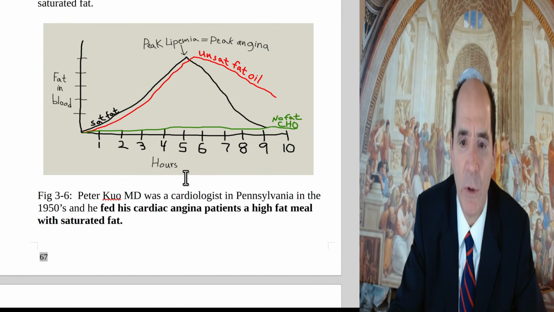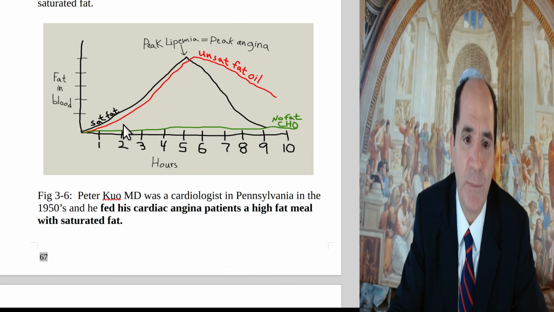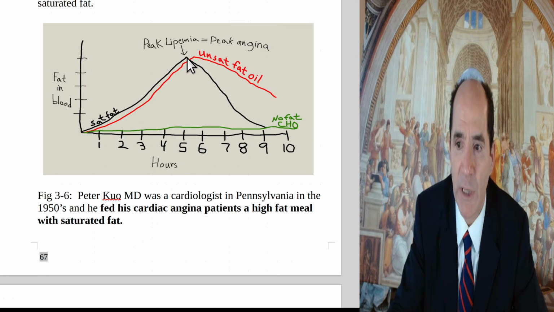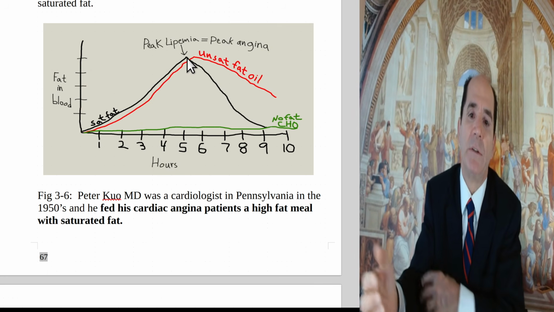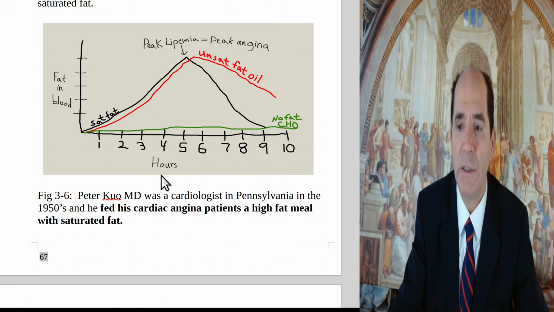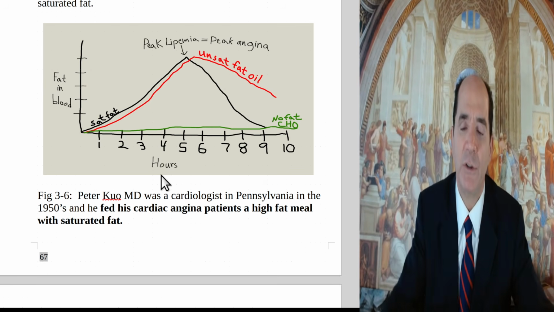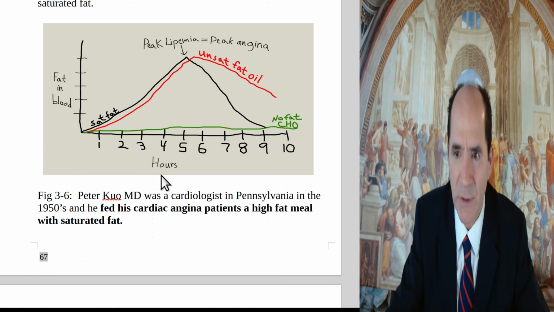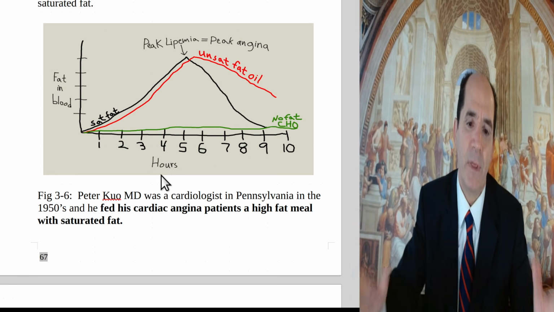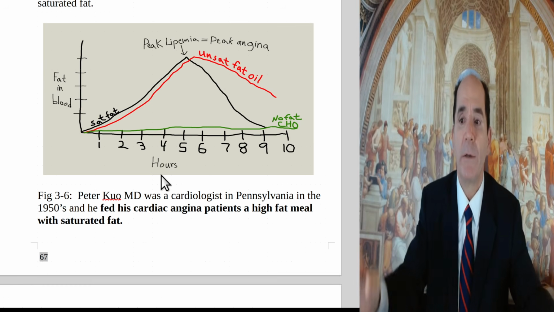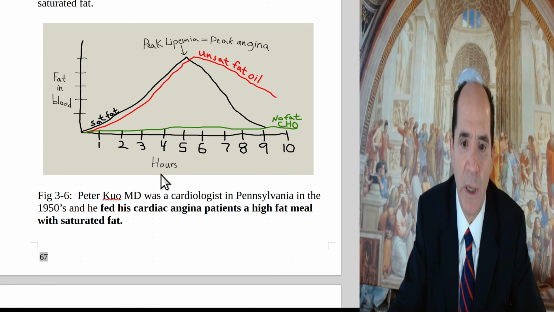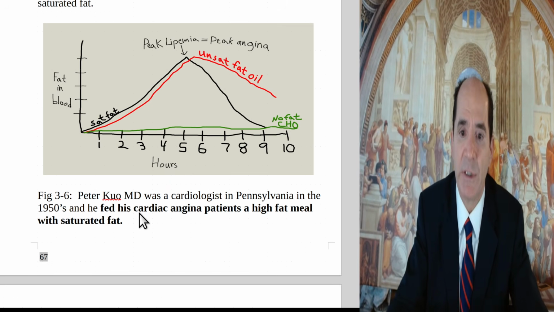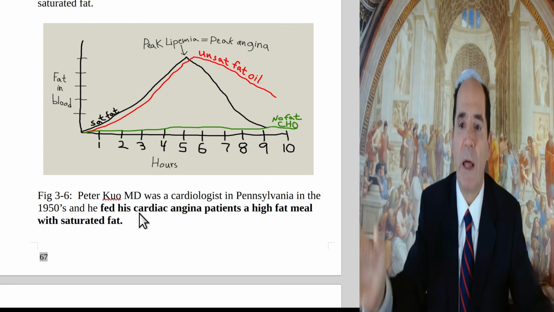Here's one study done by Peter Cole back in the 1950s. If you feed a patient saturated fat, they'll have peak lipemia, highest amount of fat in their blood, at about 5 or 6 hours. They would check the patient's blood lipids every 30 minutes. And there was some hope in the 1960s, after Ancel Keys published all this data showing how bad saturated fat was with all the animal foods, the Seven Countries Study and all that stuff. Then people had hope that PUFAs would be better. But it turns out when they tested the PUFAs, and Peter Cole tested this stuff, also Ray Rosenman, Meyer Friedman, the ophthalmologist, tested this stuff. It was even worse with the PUFAs, polyunsaturated fats.